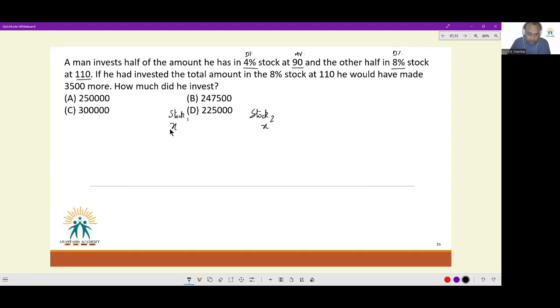If he's invested X rupees, how many shares will he get? X by 90. This is the number of shares that he will get. Per share, how much will he make? 4% of face value. Because the face value has not been mentioned to us, the face value is to be taken as 100 and 4% return, so he gets 4 rupees per share. This is the amount that he gets from